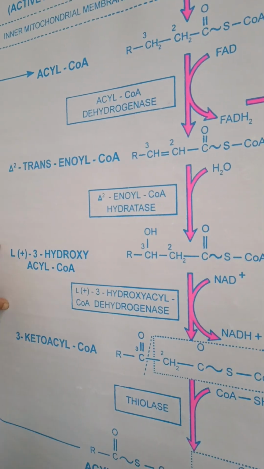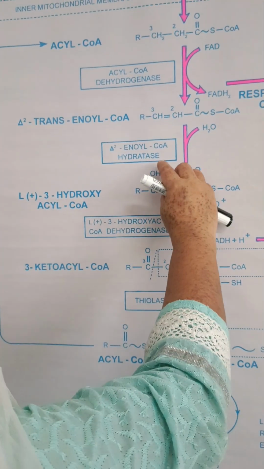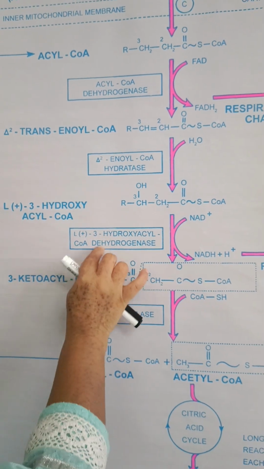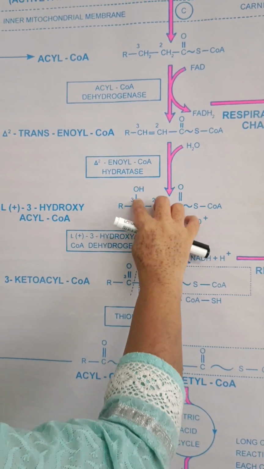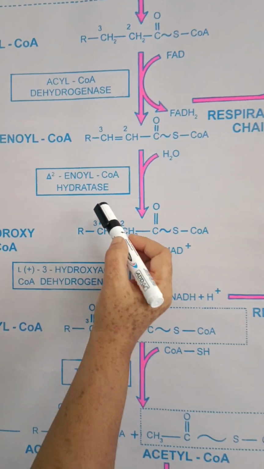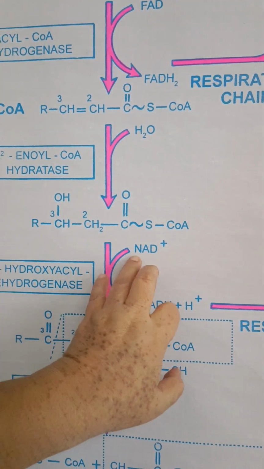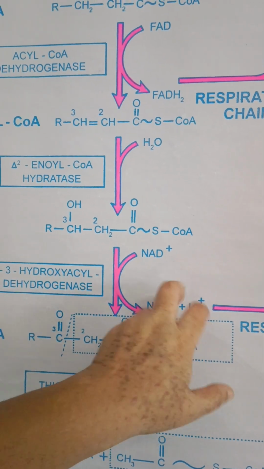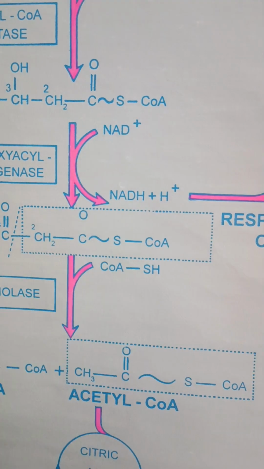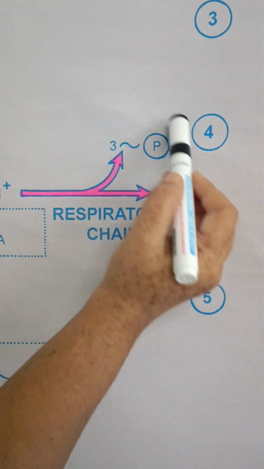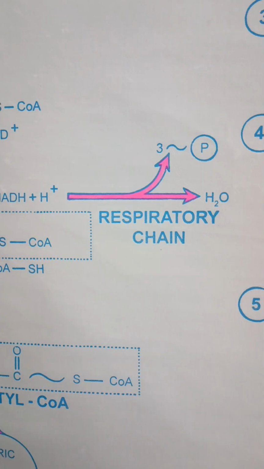Now after this step, these two hydrogens get removed, because the next step is second dehydrogenation. So in second dehydrogenation, D means removal of hydrogens. Which hydrogens? These two hydrogens. When they are removed, they are taken up by the NAD molecule, nicotinamide adenine dinucleotide, which will reduce it into an NADH2 molecule. This will give you 3 ATPs during the reoxidation and enters the electron transport chain.